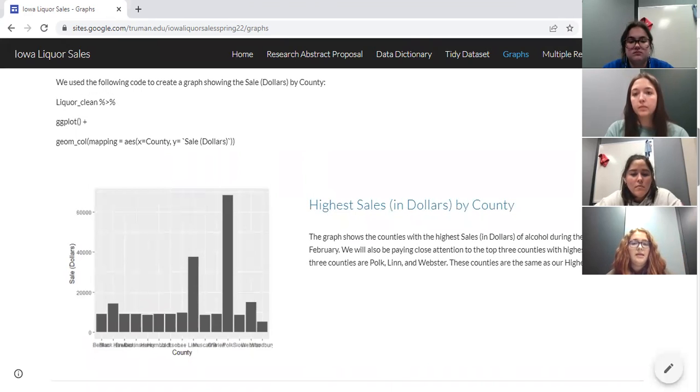The highest sales in dollars by county is the next graph. This graph shows the counties with the highest sales in dollars of alcohol during the month of February in 2016. And we also paid close attention to the top 3 for the highest sales by dollar. And those counties were also Polk, Lynn, and Webster counties.